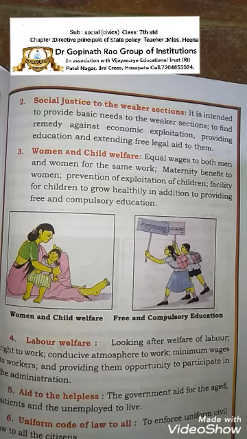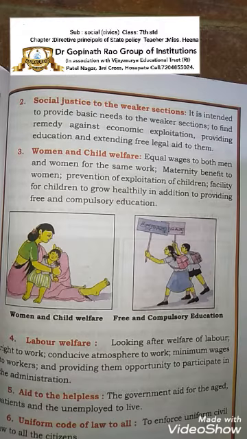Now, fourth is labor welfare. All the labor class people must get the welfare or the policies, that is right to work, conducive atmosphere to work, minimum wages to work, and providing them opportunity to participate in the administration. It means that all the labor would get the Aadhaar card, ID card, and they have the right to vote also. They are able to work in any conditions as they are working. If they do not like the work, they can leave.